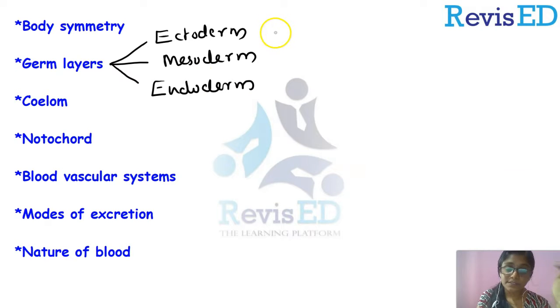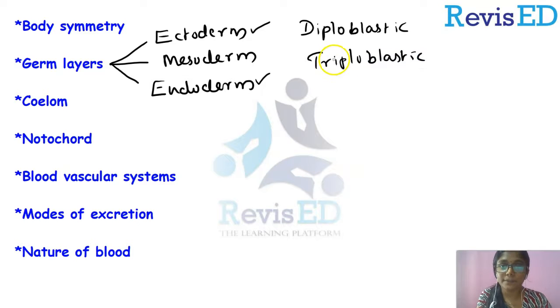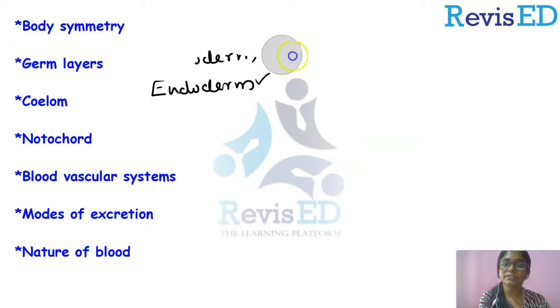So based on the presence or absence of these layers, we have classified animals into diploblastic. What were diploblastic animals? Yeah, they have only ectoderm and endoderm. Instead of mesoderm, they have mesoglea. And the second category was triploblastic animals. What was that? Yeah, they have all these 3 layers in their gastrula. So that's about germ layers.